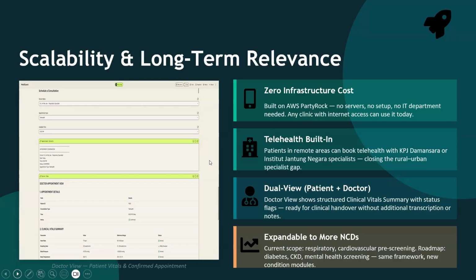Then there's the dual view for doctor and patient. The doctor view shows a structured clinician's vital summary with status flags, ready for clinical handover without any additional transcript or notes. It is also expandable to more NCDs, with the current scope covering respiratory and cardiovascular pre-screening, and there's a roadmap for future diabetes, CKD, and mental health screening. Same framework, just new medical condition modules.